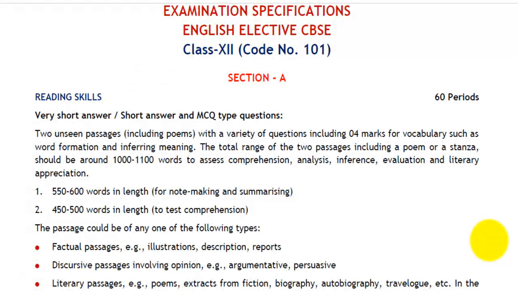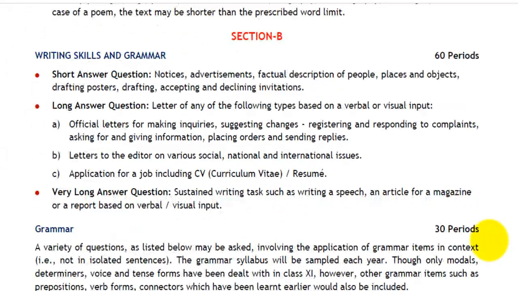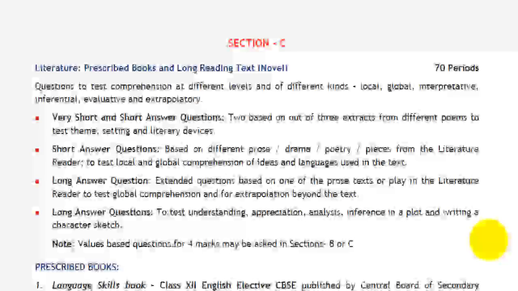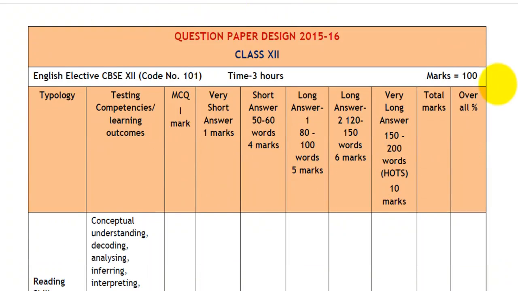This is section A of reading skills, which is of 30 marks. Section B of writing skills and grammar, which carries another 30 marks. And this is section C, which is based on literature, prescribed books and long reading texts, that is the novels. This is the design of the question paper.